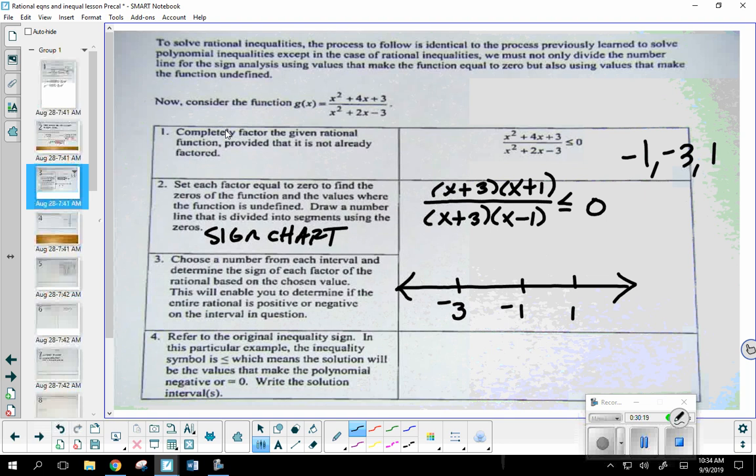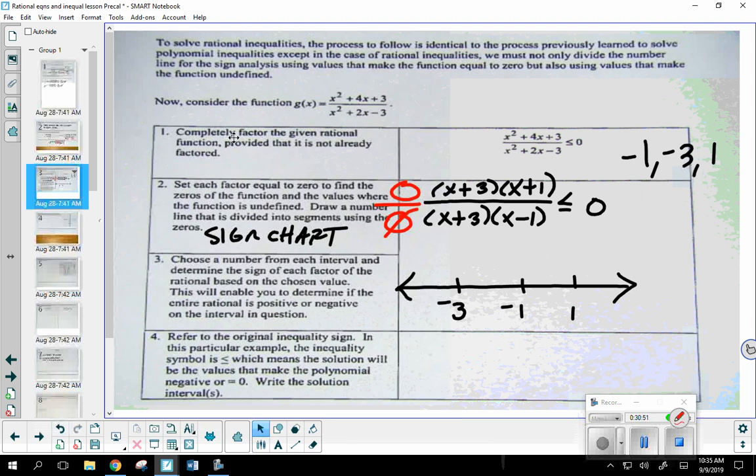Now, the sign chart, this line graph, that's your work. That's what's going to help you get your answer to the problem. Okay? So we want to label it so that anybody who looks at our work can say, okay, I know that -3 is either a 0 or a discontinuity. All right? So any value that comes out of the numerator, we're going to call a 0. It's an x-intercept. Any value that comes out of the denominator is my undefined value.